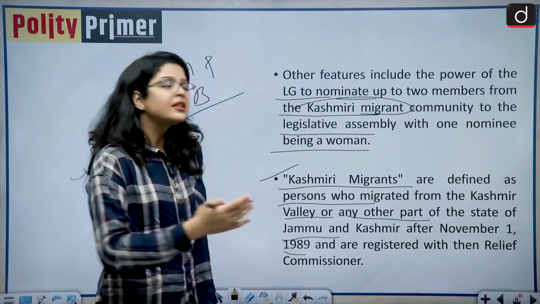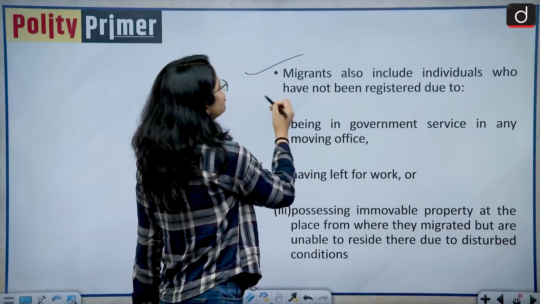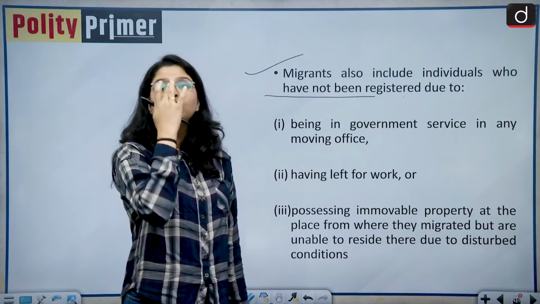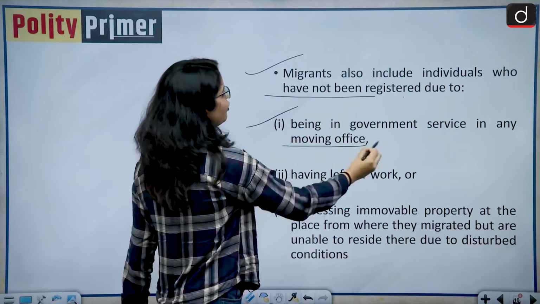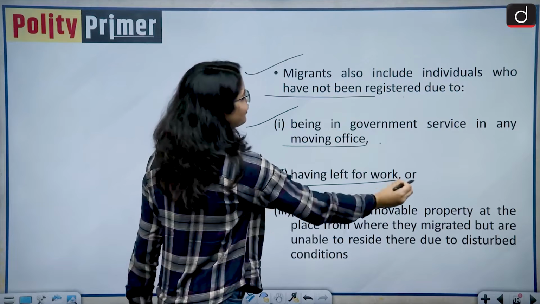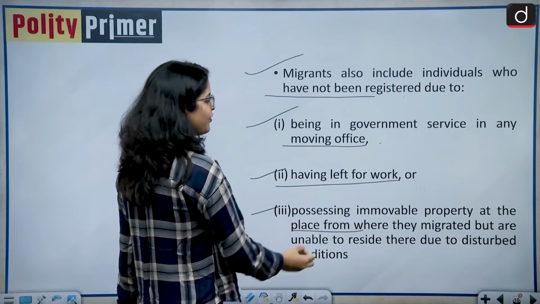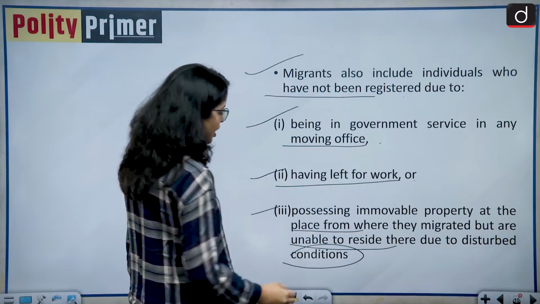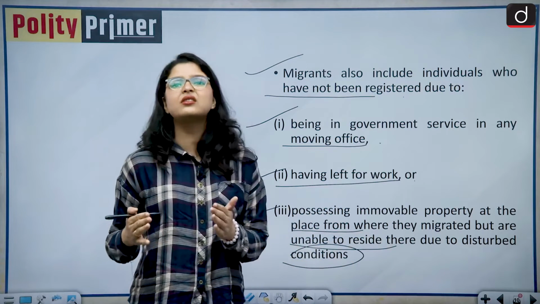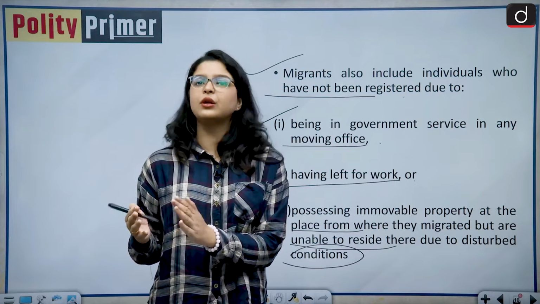Not only this, the migrants also include individuals who have not been registered due to the following 3 factors. They are being in government service in any moving office, or having left for work, or possessing immovable property at the place from which they migrated but are unable to reside there due to disturbed conditions. So what are these disturbed conditions? Terrorism that was prevalent in the state of Jammu and Kashmir.